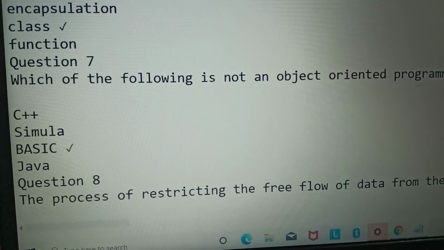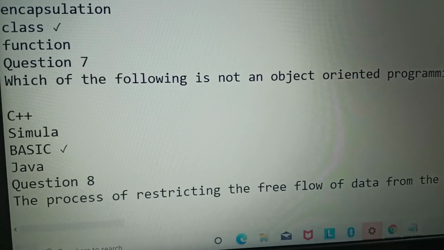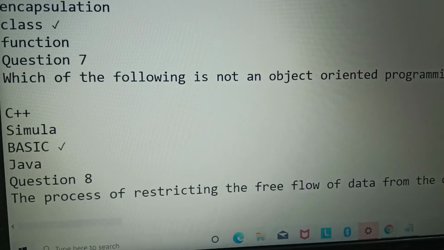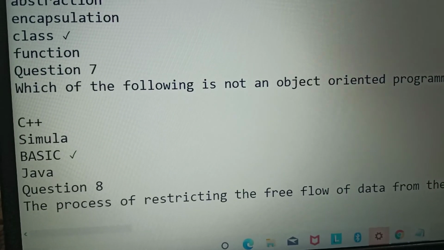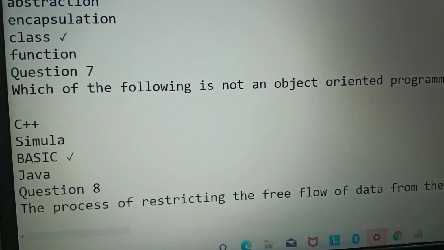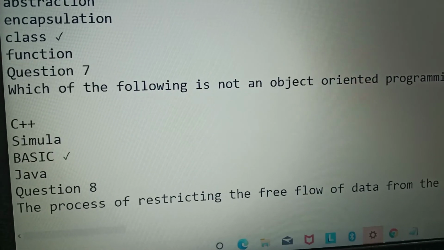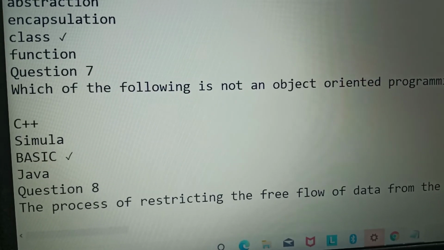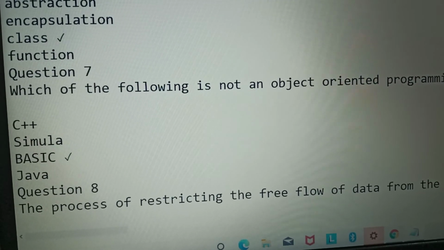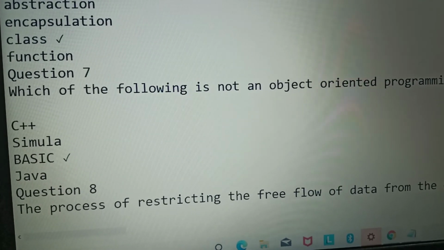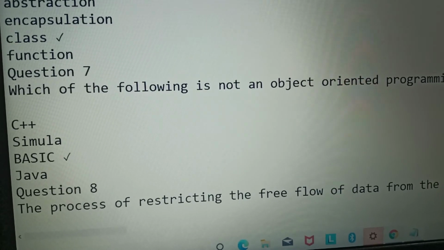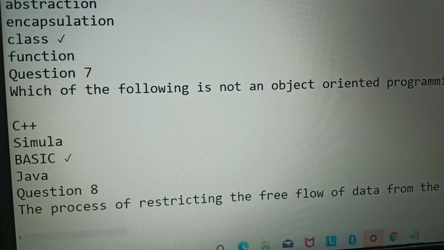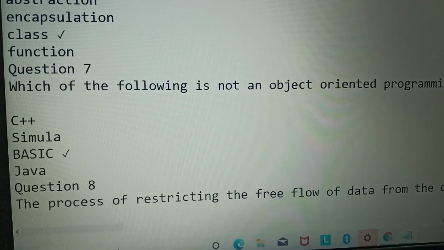So here you can see BASIC will be the language which is not an object-oriented programming language. Object-oriented programming languages are languages which are related to the real world, which have a class, which have an object, and which have all the main principles which object-oriented programming follows. What are the main principles? Those are the four: abstraction, encapsulation, inheritance, and polymorphism.